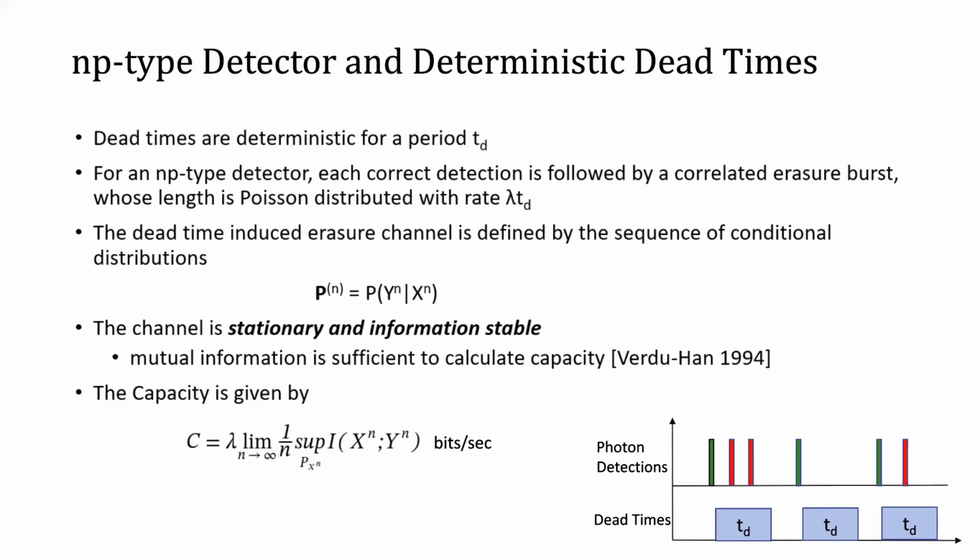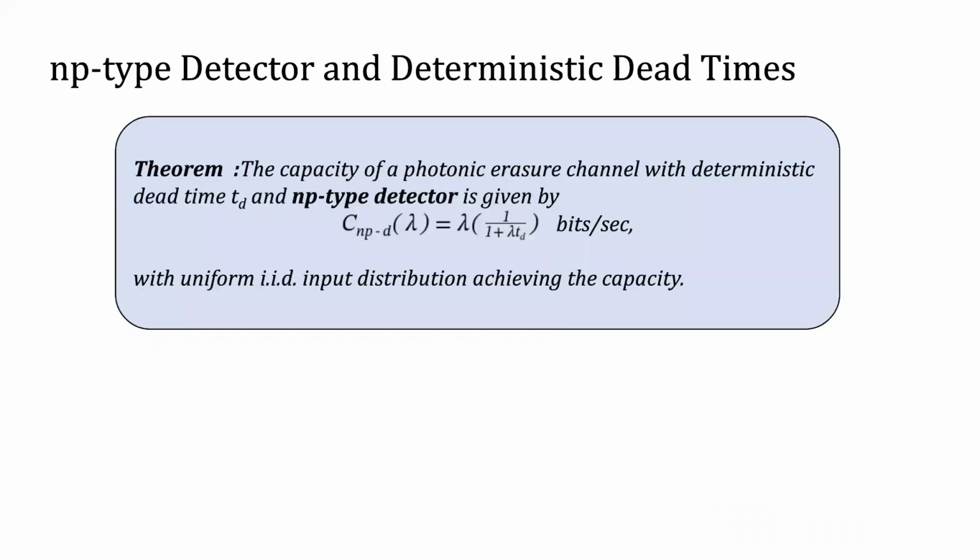As we make lambda channel uses per second, the factor lambda is multiplied to get the capacity in bits per second. Using this result, we have the capacity as lambda times 1 over 1 plus lambda Td in bits per second, which essentially says that we are transmitting one correct information bit among 1 plus lambda Td information bits, ignoring the lambda factor.